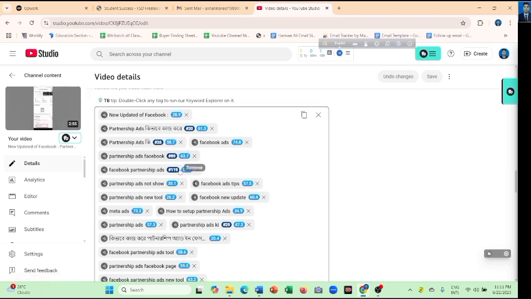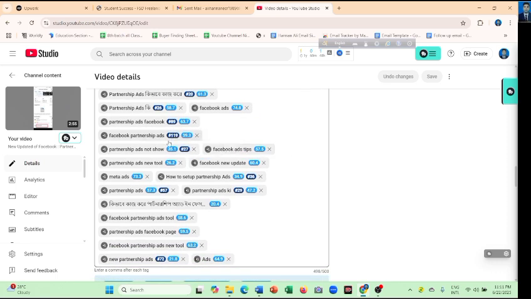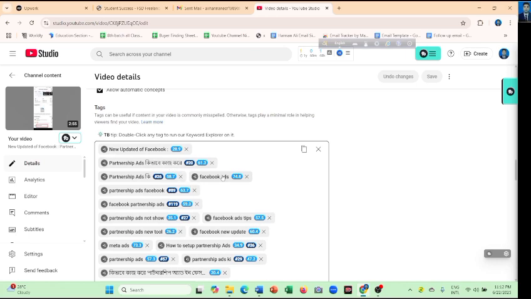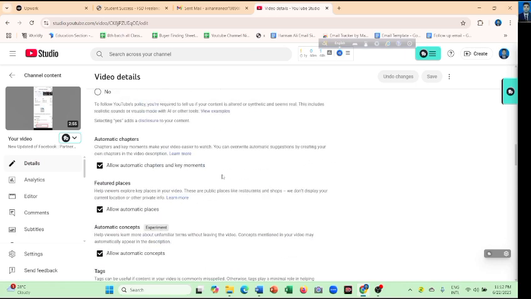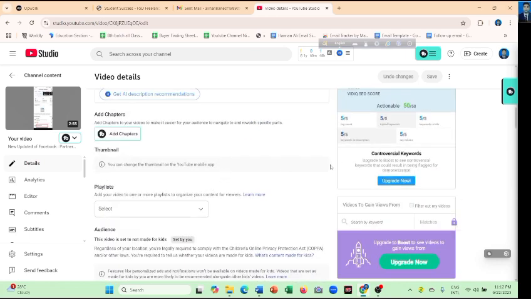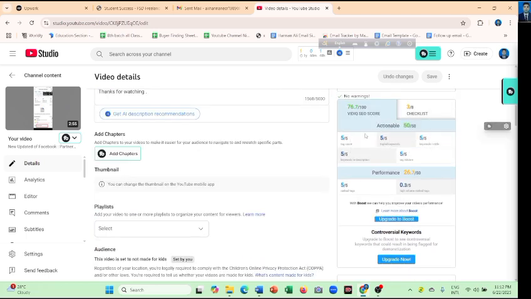When we do hashtag keyword research, the video grows organically, with organic subscribers and organic views. These are the hashtag keywords, and there are many hashtag keywords for this video. When the hashtag keywords are better, the score is better. The score of this video is very high: here it is 76.7.